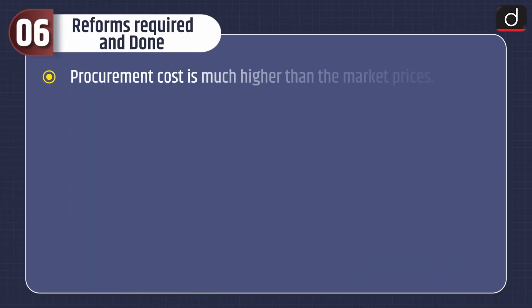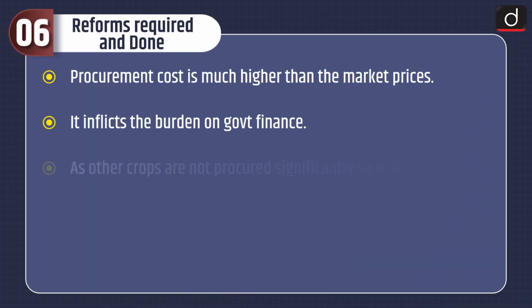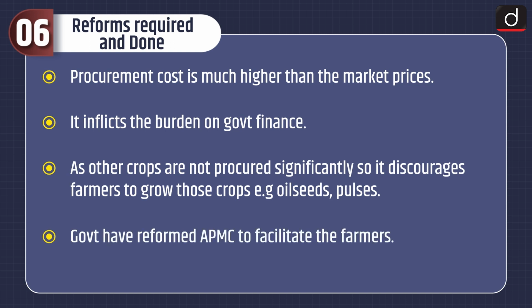Now let's have a look at the reforms required and done. Procurement cost is much higher than the market prices. It inflicts the burden on government finance, and as other crops are not procured significantly, it discourages farmers to grow those crops. Example, oil seeds, pulses. Government has reformed APMC to facilitate the farmers.